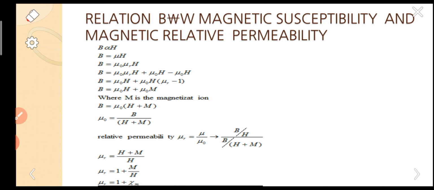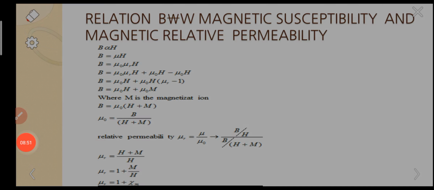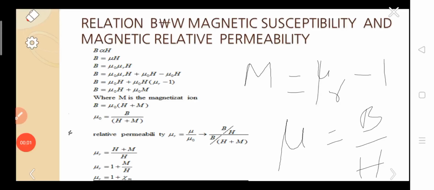In the next step, we have taken mu naught H as the first term, and the remaining terms are mu naught mu r H and minus mu naught H.